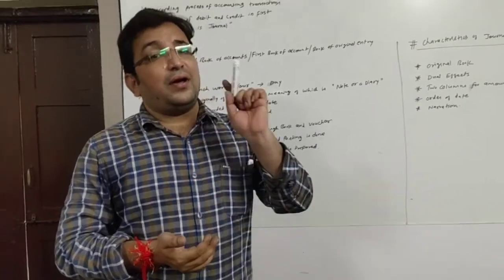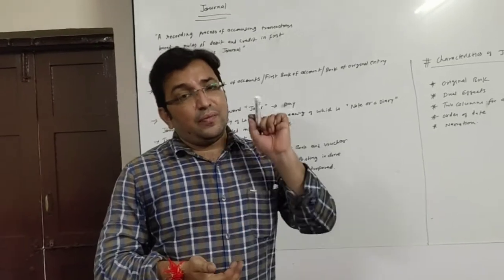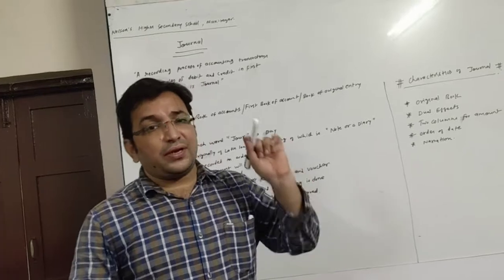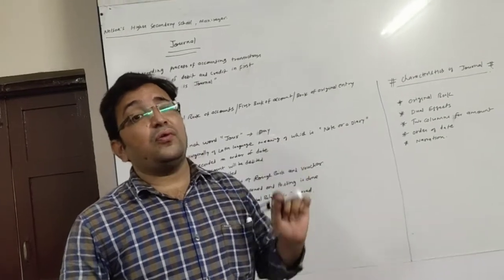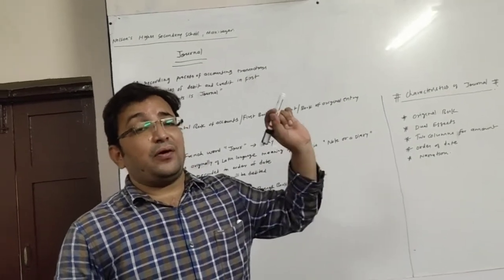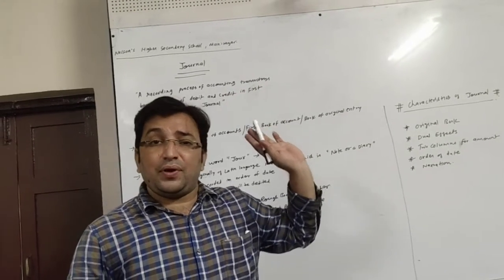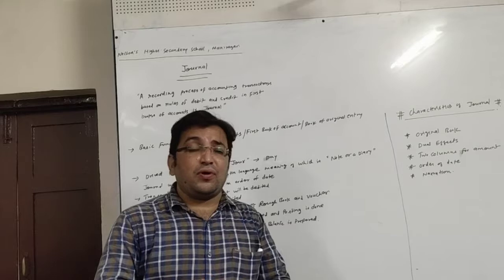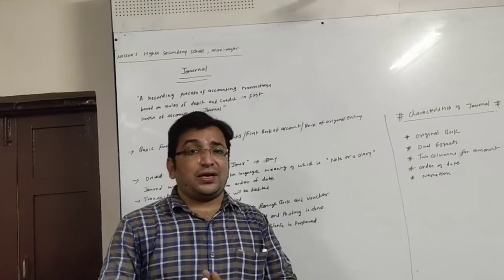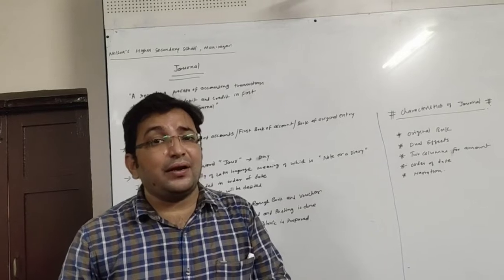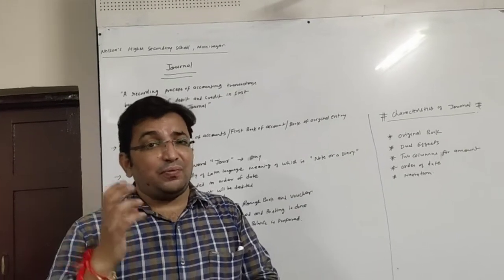But before recording a transaction in journal, we need to determine the affected account, the type of account, and whether that particular account will be debited or credited. That we already learned in chapter 2: how to recognize account, how to recognize dual effect, and which account will be debited and which will be credited.